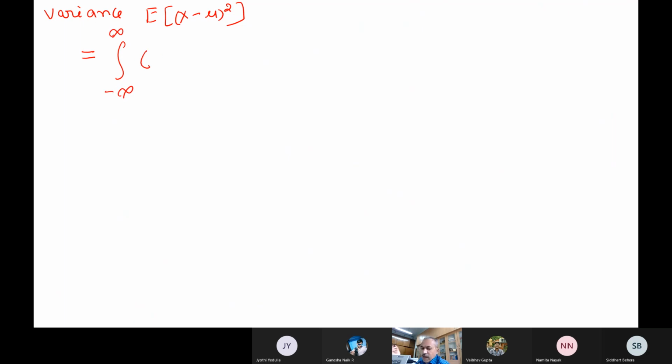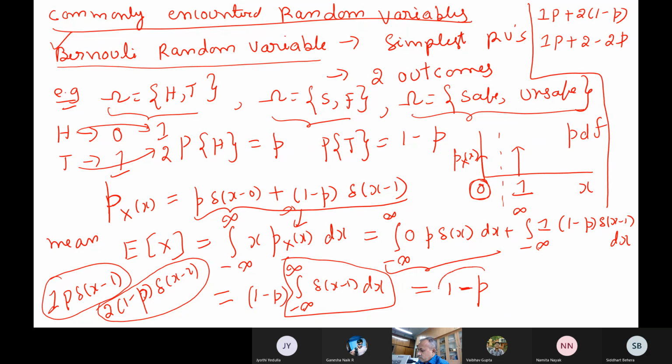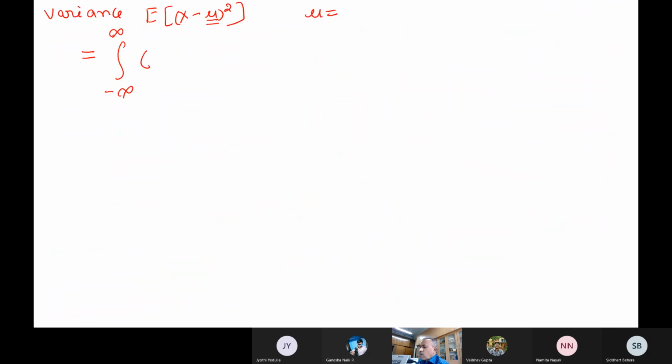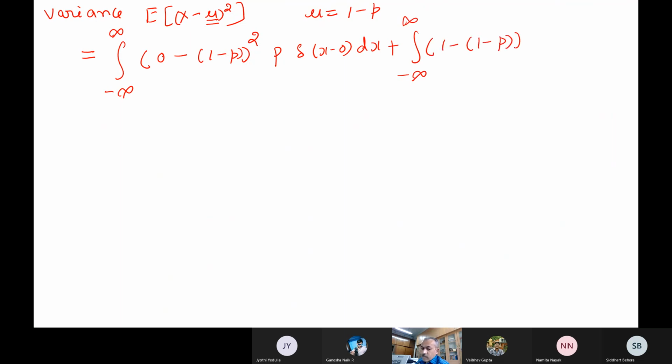So the first is 0 and the second is 1. Mean value is how much? You followed, 1 minus p. So now you have to do 1 minus p whole square, p delta x minus 0 dx, plus we have another integral actually. What will be here? 1 minus p whole square, 1 minus p delta x minus 1 dx.